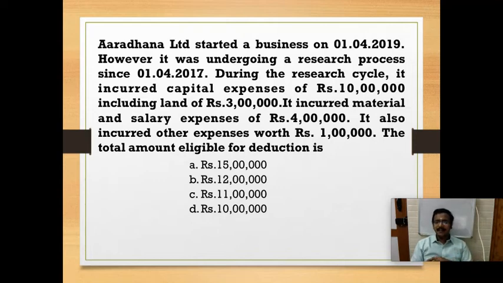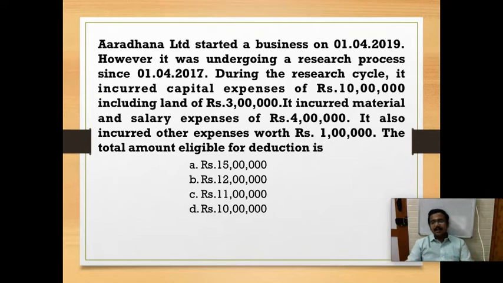In case the research is before the commencement of business, what is our weighted deduction? In capital asset we are classifying into two, land and other asset. In case we have invested in land, the deduction is 0, and if we have invested in other asset, we can claim 100% deduction. Even in revenue expenses we are classifying into two. One is salary and material. If I invested in salary and material, I can claim 100% deduction. If I invested in other revenue expenses, I cannot claim any deduction.